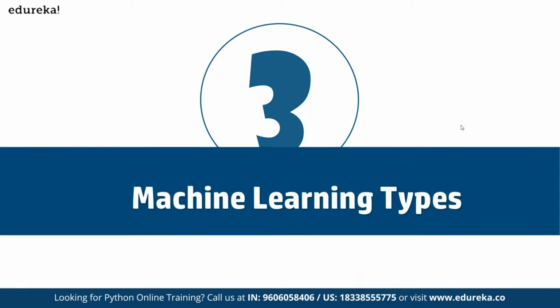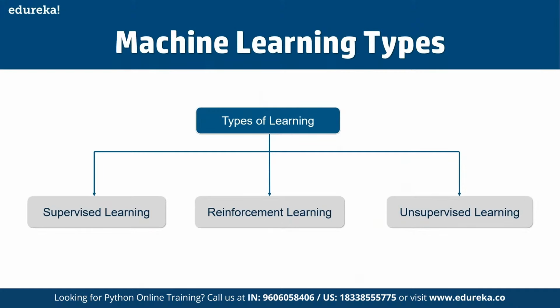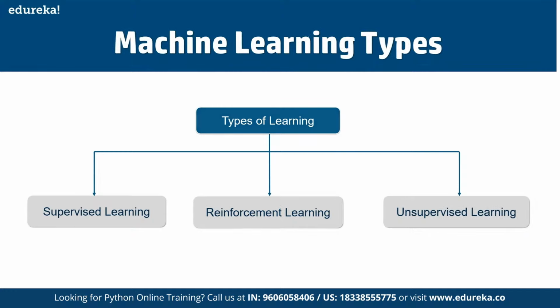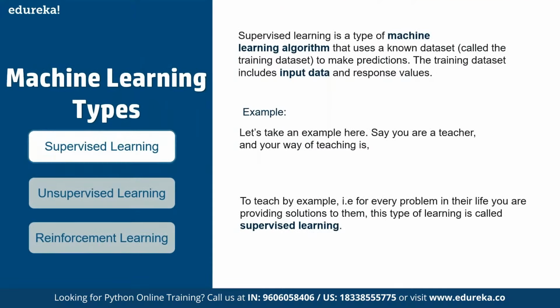Now there are multiple machine learning types available: supervised, unsupervised, and reinforcement learning. So these are the main three types available here. First of all, supervised learning is done by using a labeled data set. Whenever we are using any labeled data set as an input to the system, that is referred to as supervised learning. So let's say we are a teacher and our way of teaching is to teach by examples. That means for every problem in life, you are providing solutions to them.